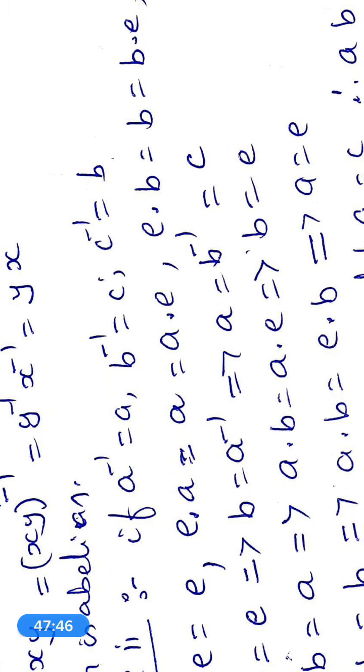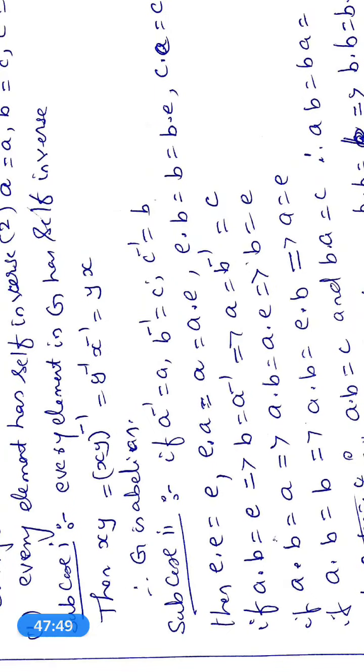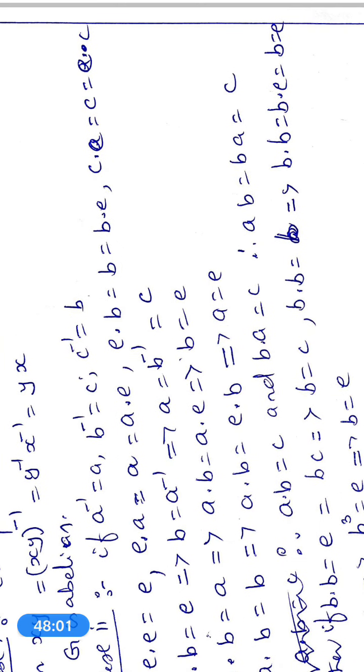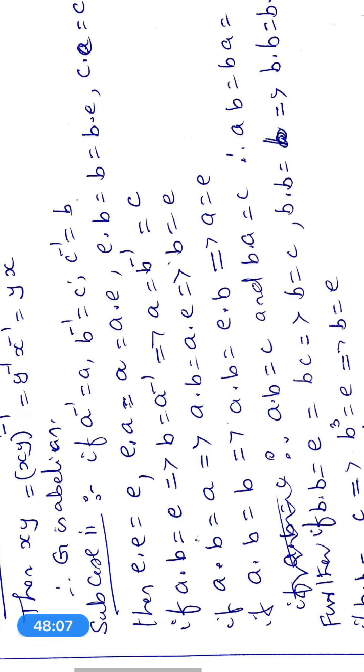Now, another subcase. If A inverse is equal to A, B inverse is equal to C, C inverse is equal to B, then E·E is equal to E, E·A is equal to A is equal to A·E, E·B is equal to B is equal to B·E, C·E is equal to C is equal to E·C. If A·B is equal to E, it implies B is equal to A inverse, because E is identity. A·B is equal to E implies B is the inverse of A. Therefore, B is equal to A inverse. Implies A is equal to B inverse is equal to C. So, A is equal to C is wrong.